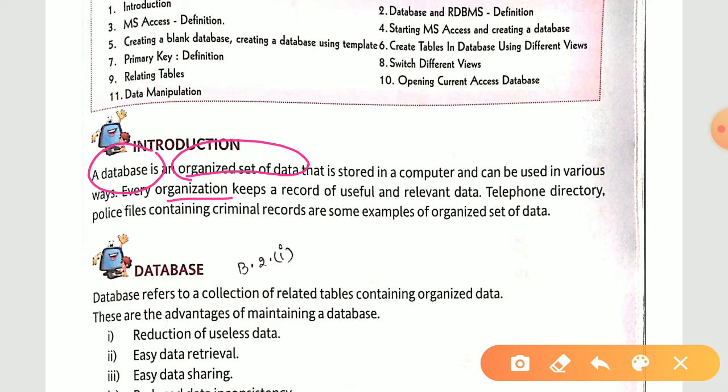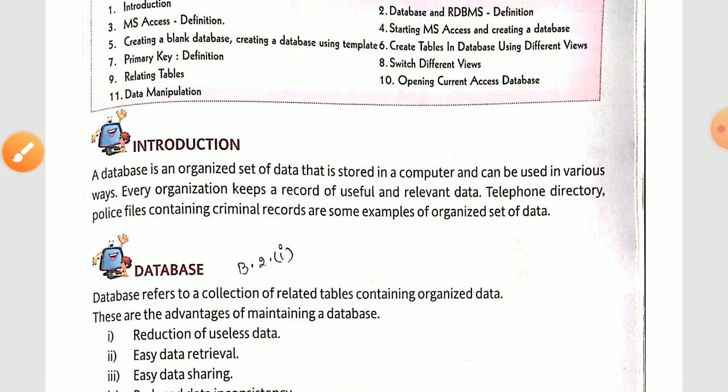Obviously, you can take the example of a school having a record of how much marks you have secured throughout the year, so that you can get the annual result at the end of the semester. Telephone directory and police files containing criminal records are some examples of an organized set of data. Okay, fine. So all these things which are organized, the data that is organized is known as your database.